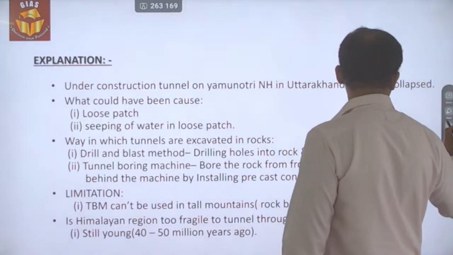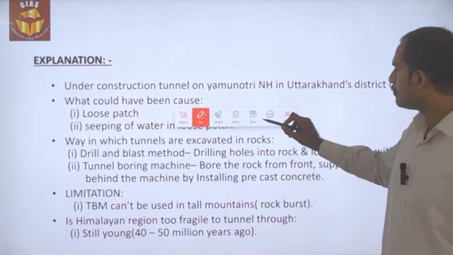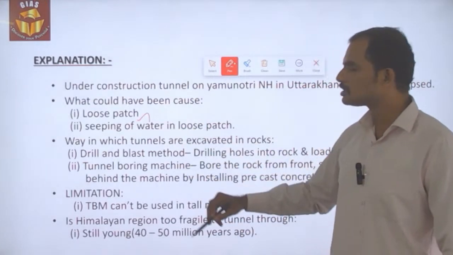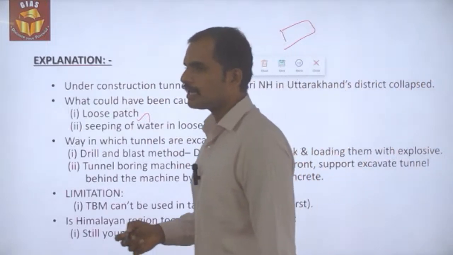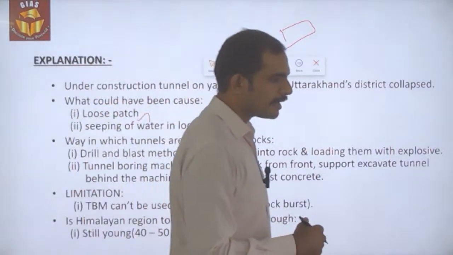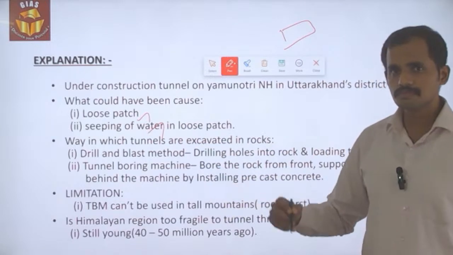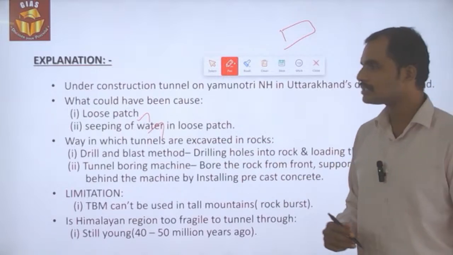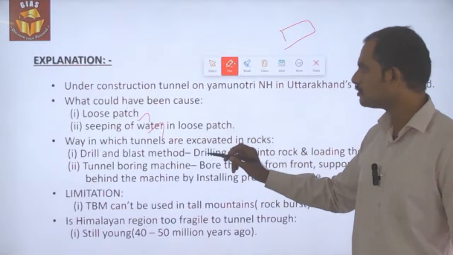The official examined reason or cause of the collapse has not yet been brought out, but the article is suggesting this might be the cause. First is the loose patches in the rocks. Certain rocks may be weakened and they may have loosened patches across their borders, which might get unnoticed, so it may lead to a collapse. And secondly, there is a chance of seeping of water into the loose patch of the rocks. So these two might be the reasons for the collapse of the tunnel that has happened in Uttarakhand.